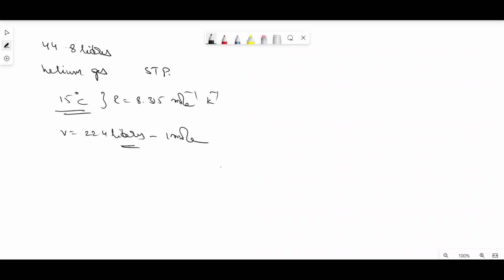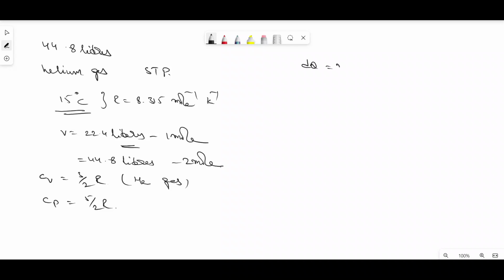So 44.8 liters represents 2 moles of gas. Now the specific heat at constant volume can be represented as 3 by 2 R, because it's a helium gas, whereas the specific heat at constant pressure can be represented as 5 by 2 R.